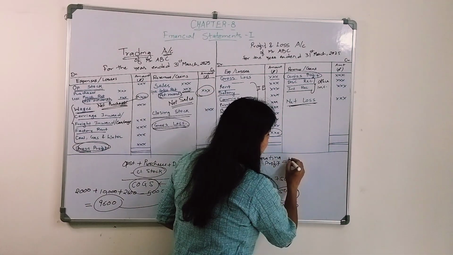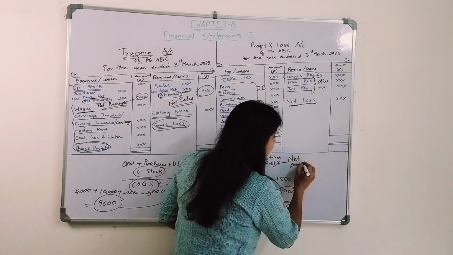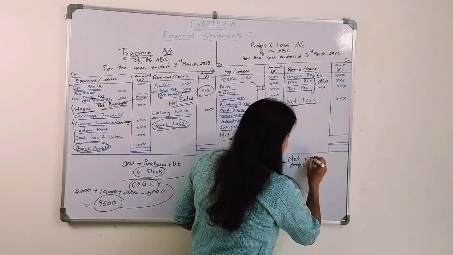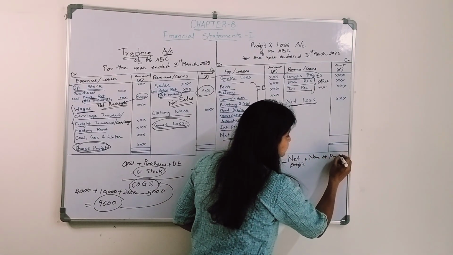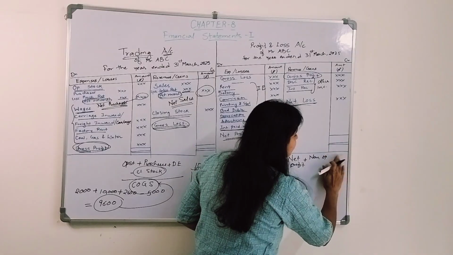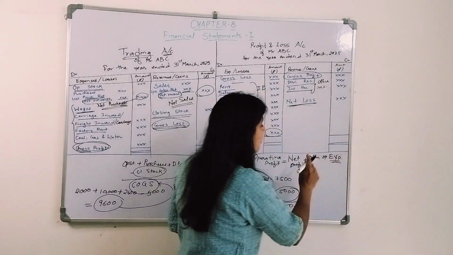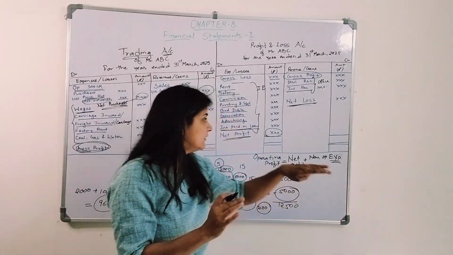So what is an operating profit? It's the net profit which I have. From that, I need to add the non-operating expenses, the expenses which do not form a part of the operational activities.